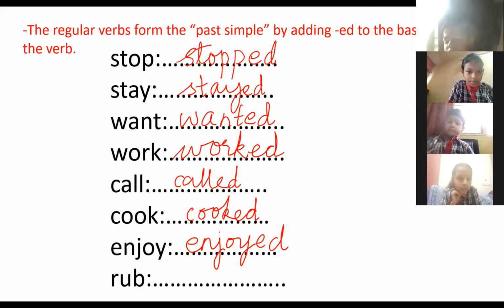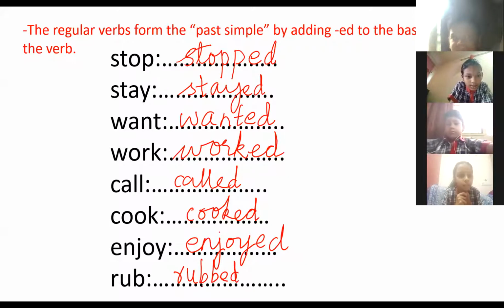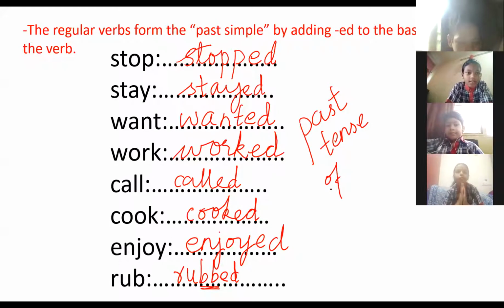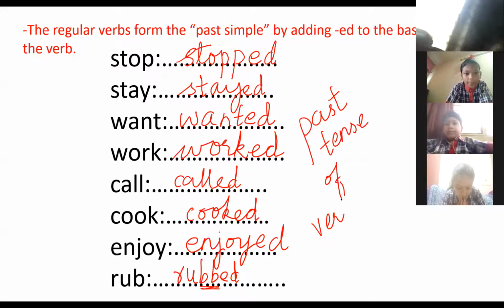Now I'll ask Ayman Khan. Ayman, unmute. Ask, some more are there, don't worry. Ayman. Rubbed. Spelling? R-U-B-B-E-D. Here it is becoming doubled, B-B, rubbed. Okay, children? Understood? All these are called the, what do we call them? Verbs. Past tense. Very good. Past tense of verbs.